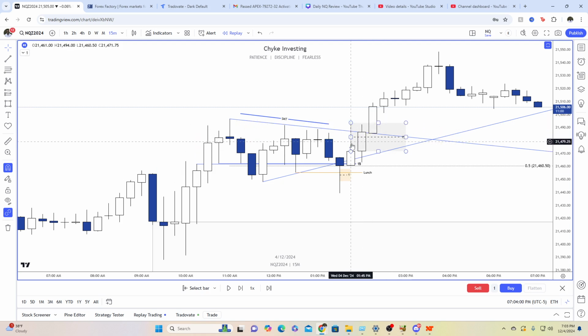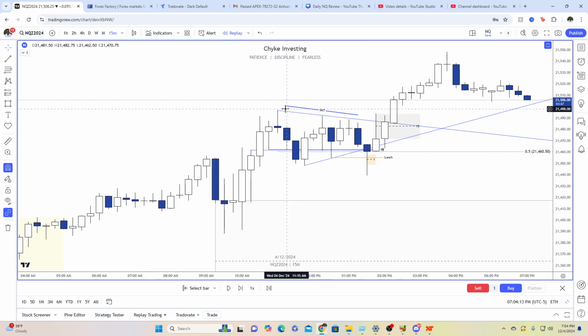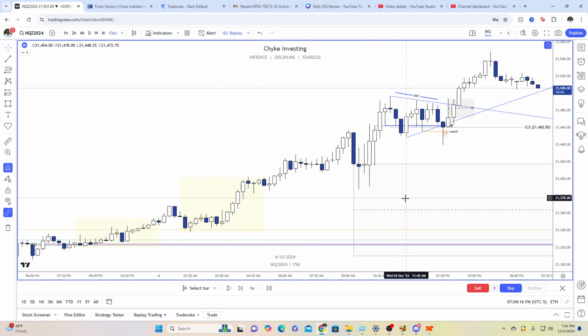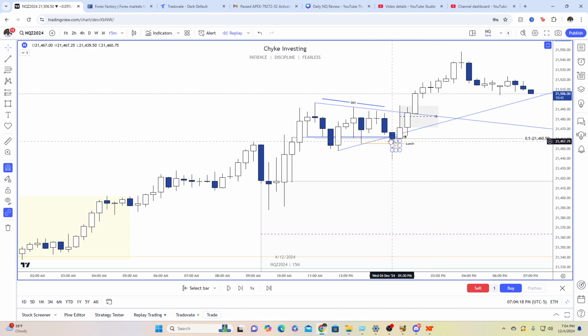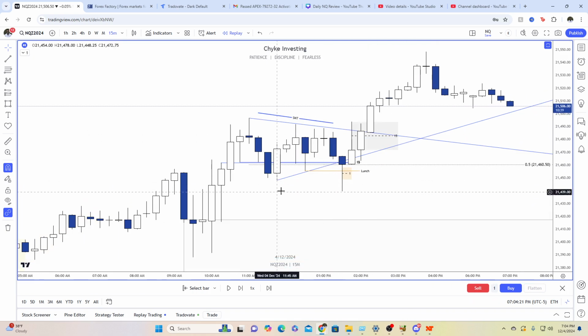I had this black box here because you can see we traded to the constant encroachment of this particular CE of the 15-minute wick, and that was also confidence to me that we're going to continue higher. And we did have this SMT with ES over here, but because of the daily profile and the fact that we left this opening range gap open and we did not show a willingness going into 1:32, we took out the side and then retraced. We took out the lunch low and then retraced higher on a wick candle like this, which is really a rejection block. I'm pretty confident now that this SMT is not valid. I want to see follow through on the SMT. I don't want to see it teetering around. So it continues to go higher, okay?